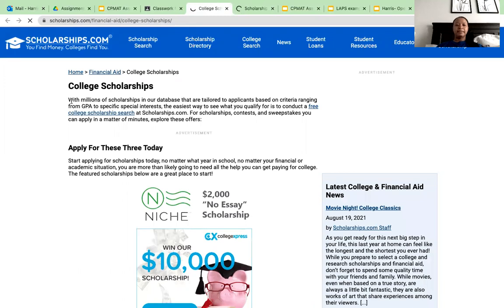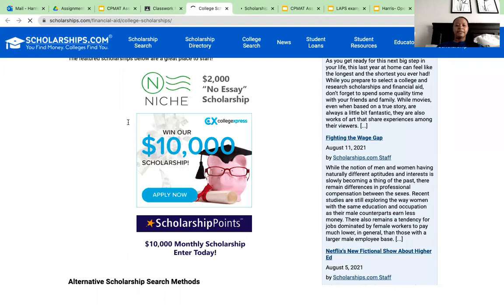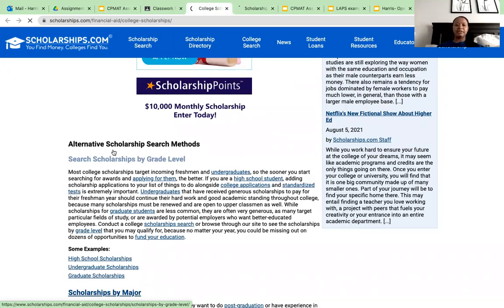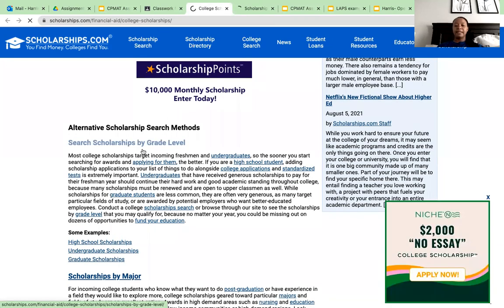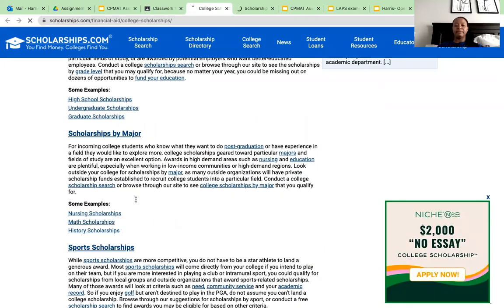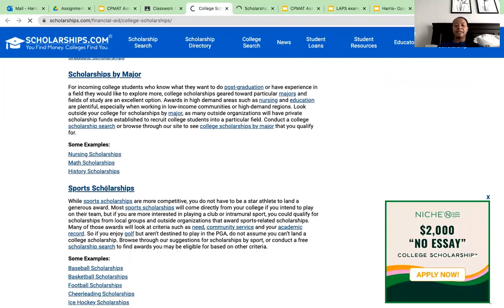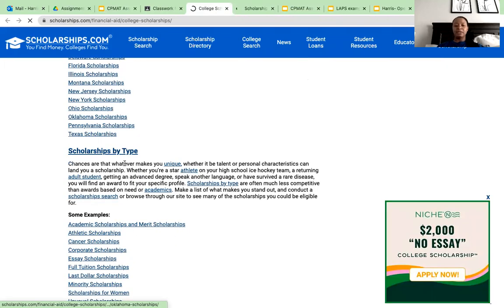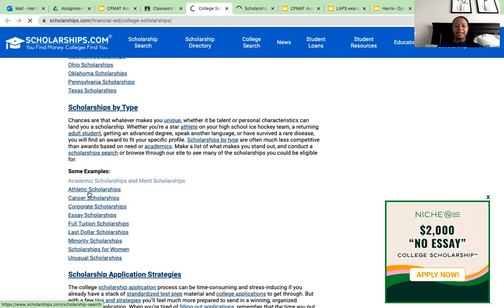This says, if I scroll down here, it's going to give me a whole different list of scholarships. Alternative scholarship search, by grade level, scholarships by major. If you have a certain major you're interested in, if you want to look up sports scholarships, scholarships by state, scholarships by type. So these are your types, like here: athletic, cancer, corporate, essays if you're a writer, full tuition, last